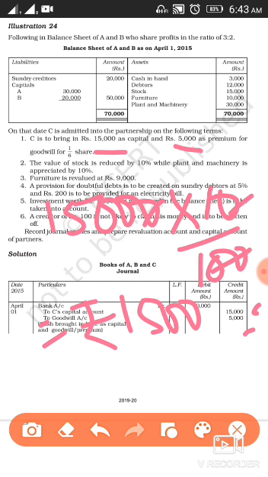Clear? So what you will do, you will debit it to the revaluation account. So the entry for the same will be revaluation account debit 1,500 to stock account 1,500, because we are going to show the actual increase or decrease.